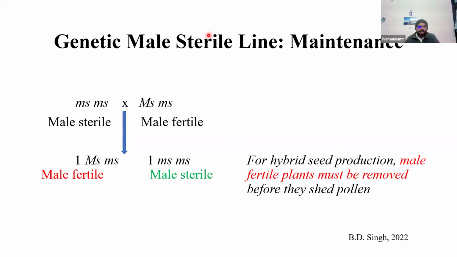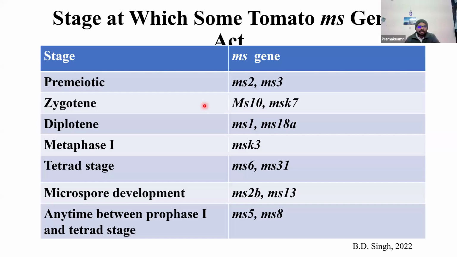In tomato there are examples where, at different stages, different male sterile genes activate and lead to male sterility. For example, the MS2 and MS3 genes cause sterility at the premeiotic stage; then zygote, diploid, prophase like the MSK3 gene; tetrad, MS6 and MS31 genes; and MS5 and MS8. These are all identified in tomato. I don't remember them, just for the purpose. I have taken all this information from the medicine book and medicine classes.